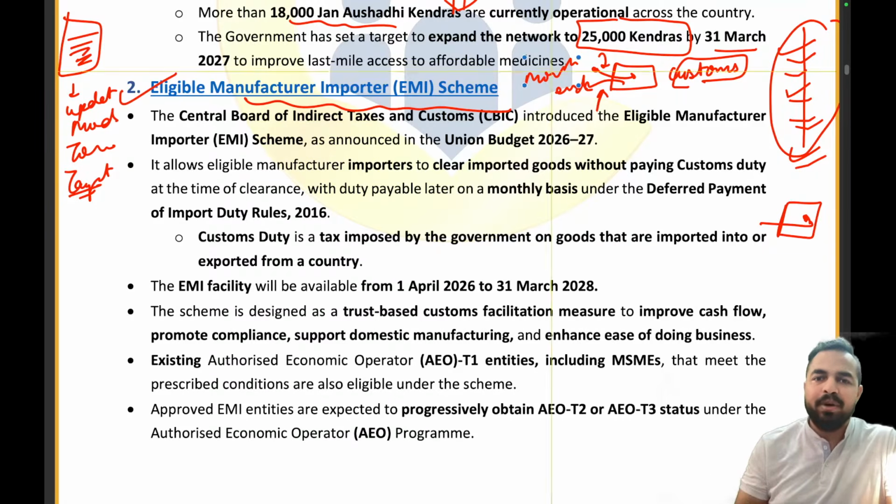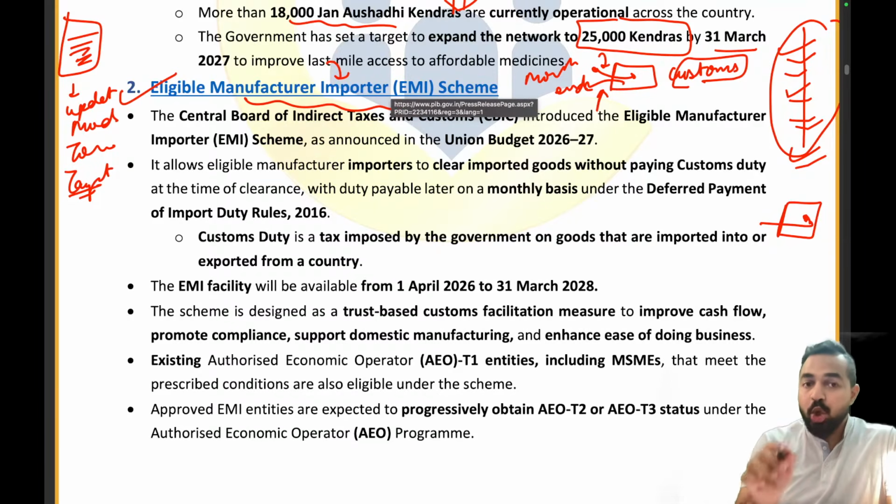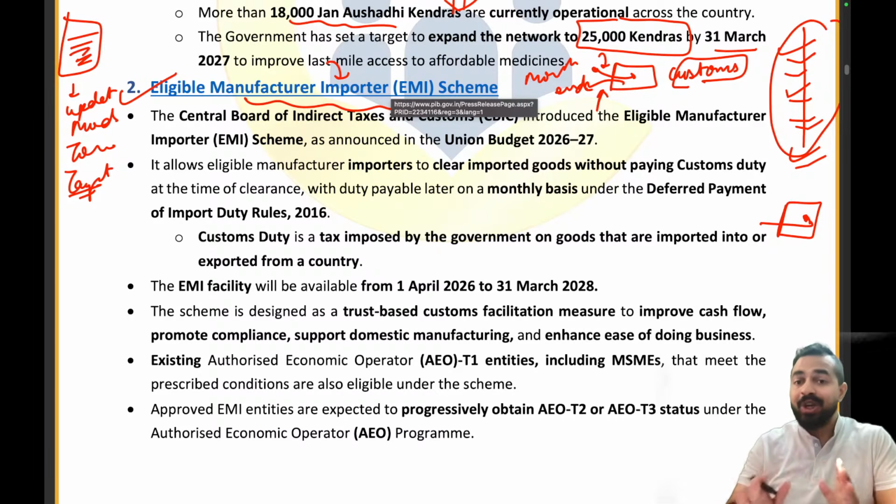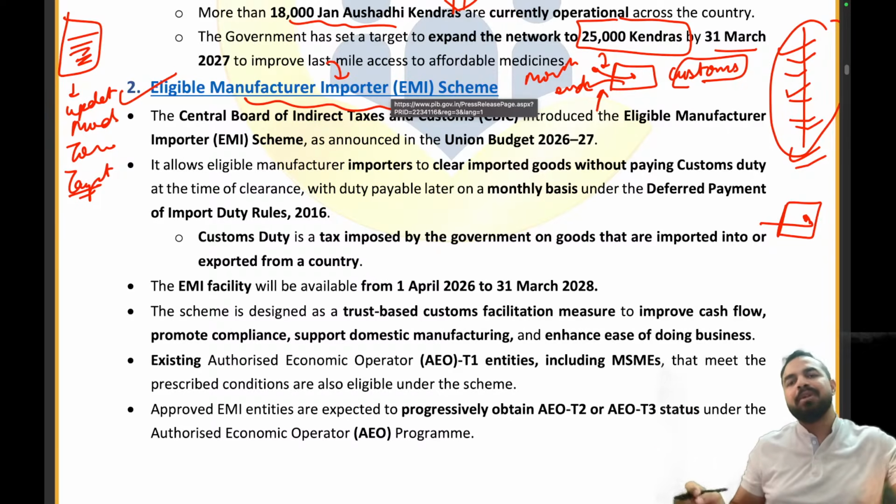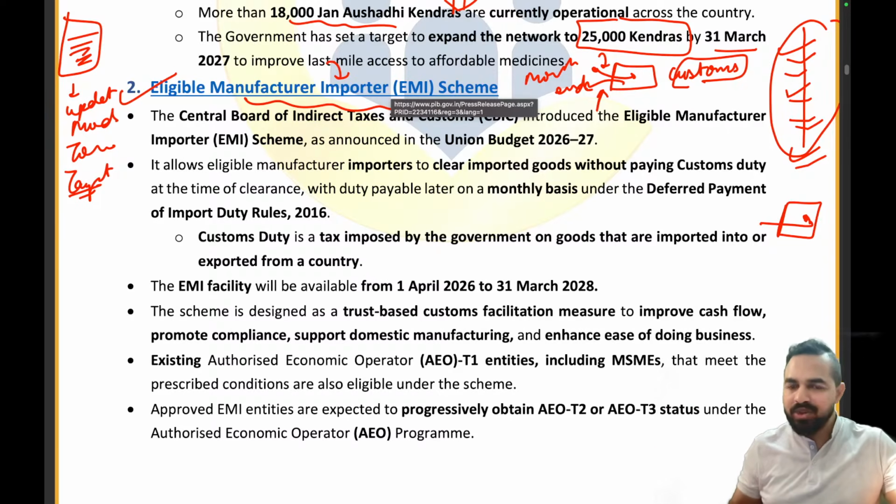Now let me tell you guys about the eligible manufacturer importer scheme. So for those importers who are trusted ones, the administration has said that you can import the products, you can get the clearance of the goods, and right now you are not required to pay the custom duty immediately. You can pay the custom duty at the month end. Clear? Understood, my dear friends?